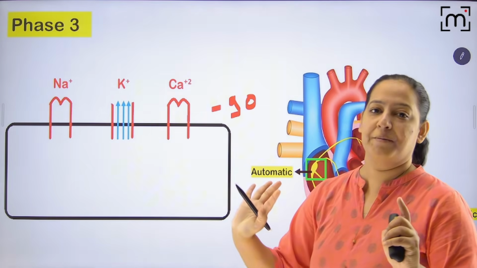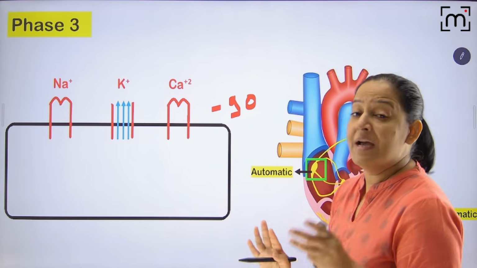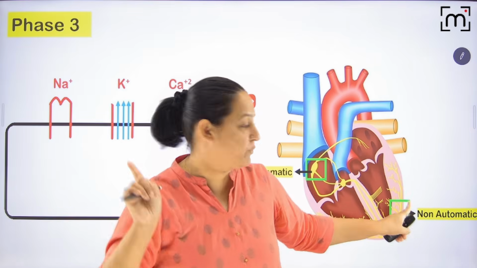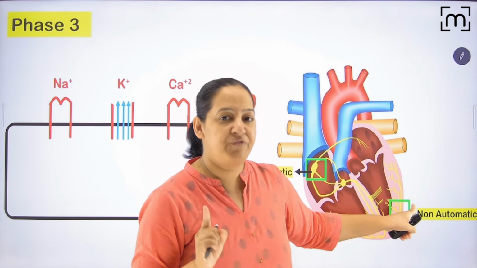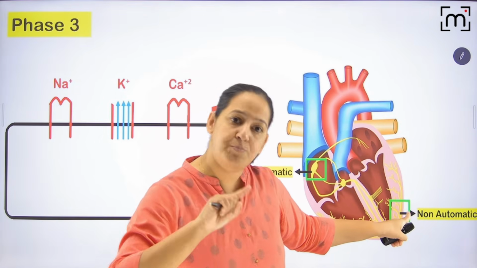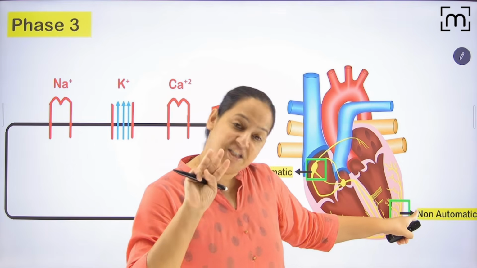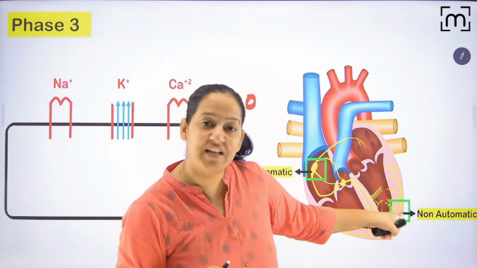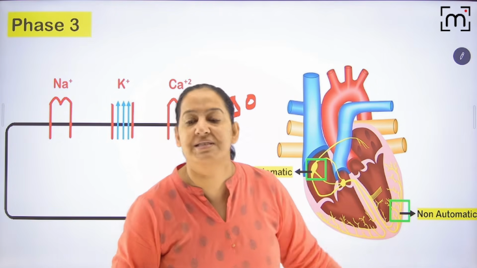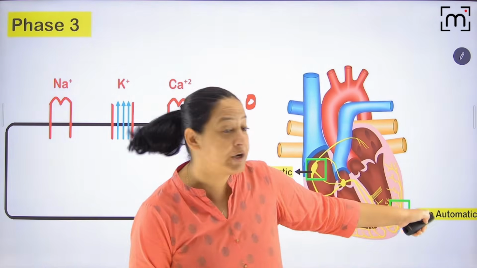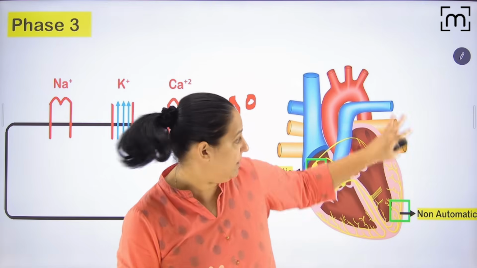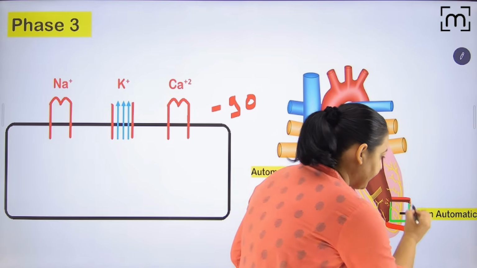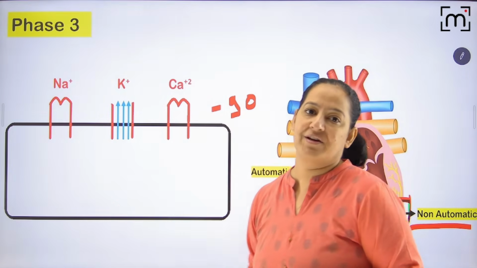That is the resting membrane potential. It reaches the resting membrane potential. In all of them, I am talking about this cell, the non-automatic fiber, in which all these changes are taking place. First sodium channel opens, then sodium closes, potassium opens partially, then calcium also opens, then calcium closes but potassium opens completely. These are the phases of this cell. That's why on every page I am giving you this diagram so that you have orientation.